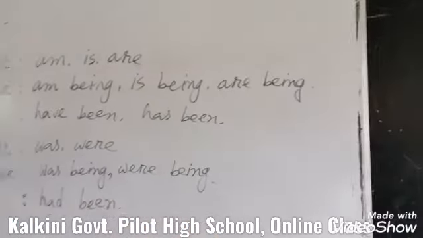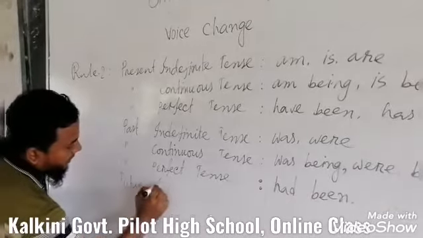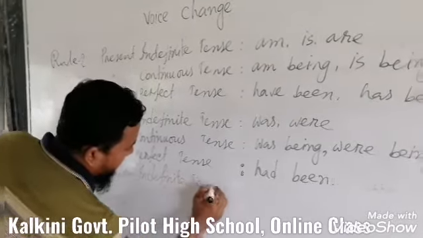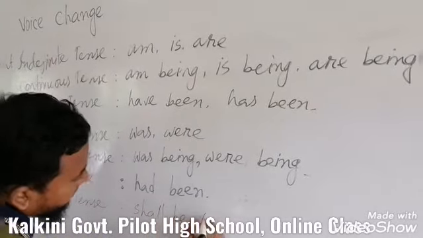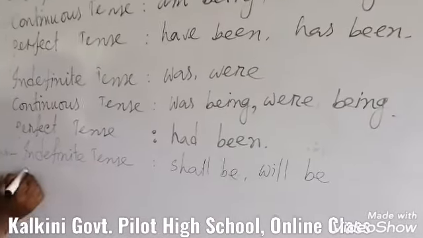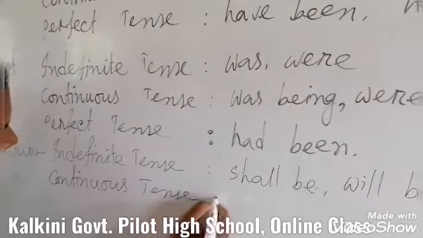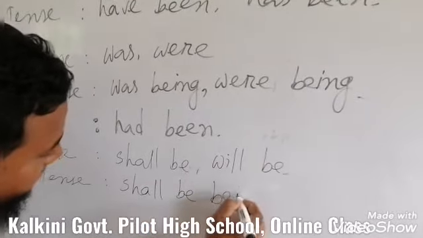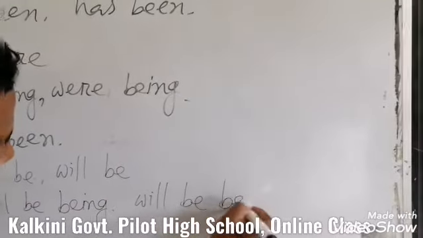Dear students, like this, for the future indefinite tense, the auxiliary verbs are shall be, will be, and then for the future continuous tense, the auxiliary verbs are shall be being, like this, will be being.